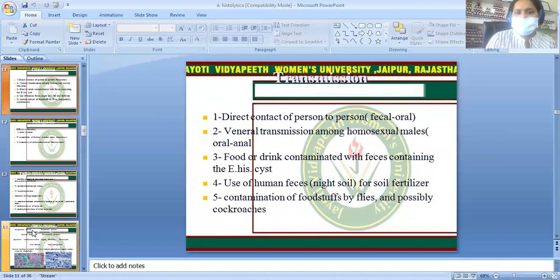Now, how does transmission occur? There is direct transmission, by person-to-person contact via feces. There can be venereal transmission among homosexual males, oral-anal. There can be food and drink contaminated with feces containing Entamoeba histolytica cysts. The fourth is the use of human feces, night soil, as soil fertilizer, which is also a source of infection. And the next is contamination of foodstuff by flies, possibly cockroaches.